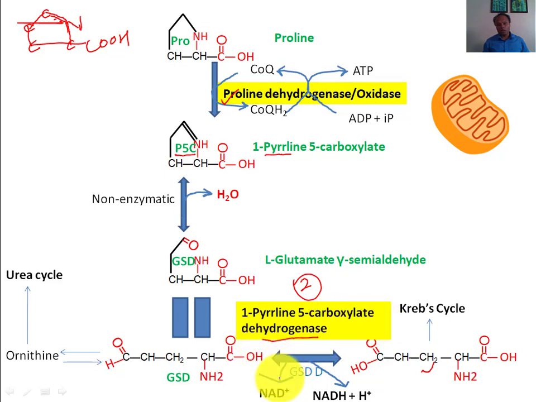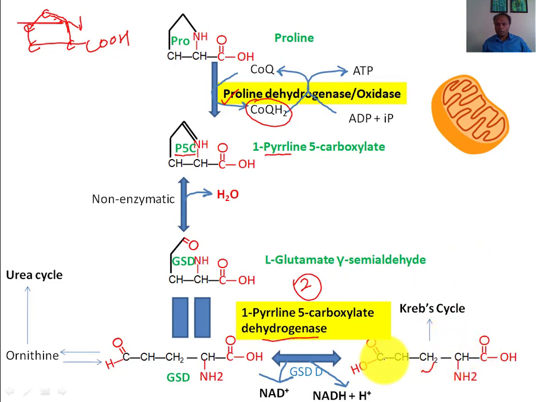You can see the removal of protons, and the release of electrons is happening. So there is production of NADH, and here there is production of coenzyme QH2. That is why proline catabolism also produces energy.